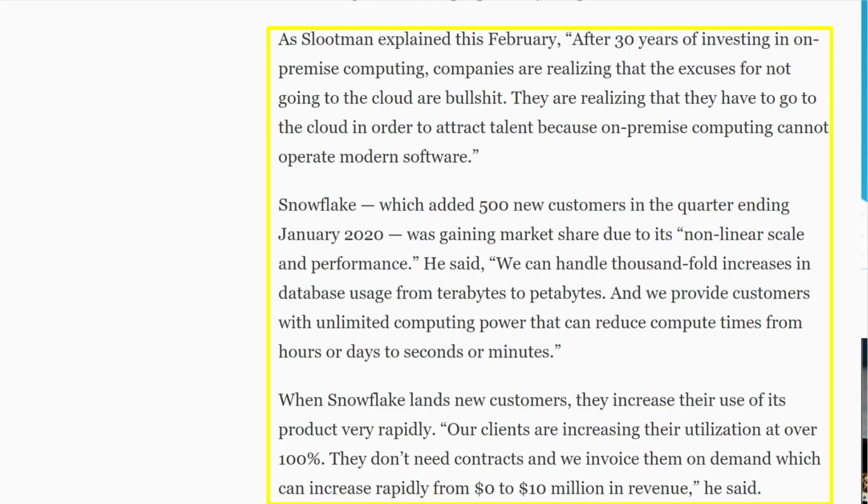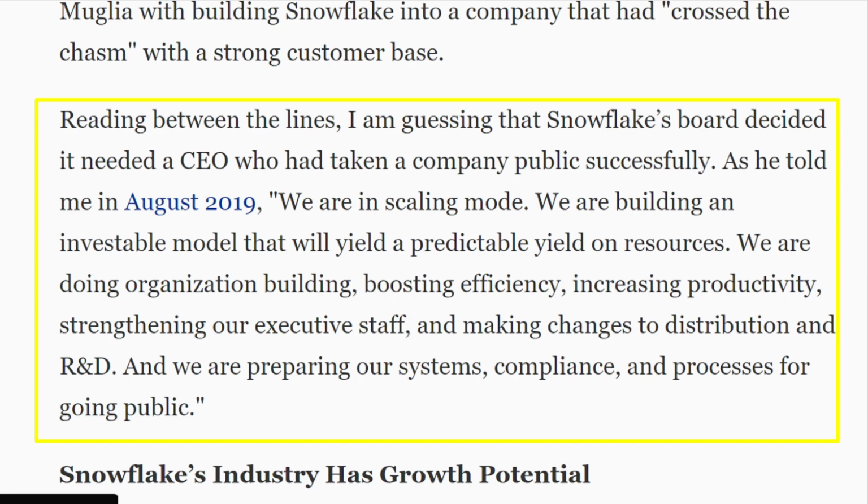We can handle 1,000-fold increases in database usage from terabytes to petabytes, and we provide customers with unlimited computing power that can reduce compute times from hours or days to seconds or minutes. When Snowflake lands a new customer, they increase their use of its product very rapidly. Our clients are increasing the utilization rate at over 100%. They don't need contracts, and we invoice them on demand, which will increase rapidly from $0 to $10 million in revenue. That's a great sign for how they're invoicing clients, getting their revenue, as well as the utilization rate for their product.